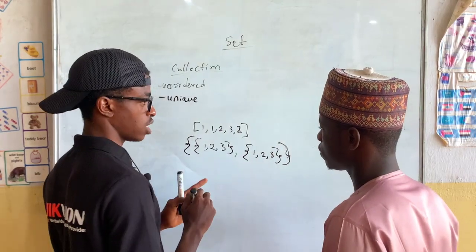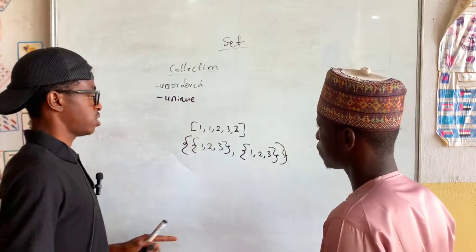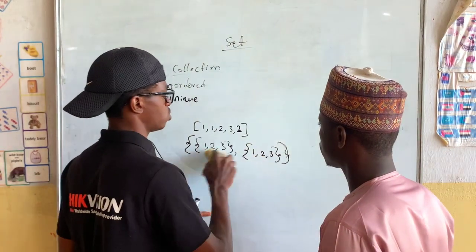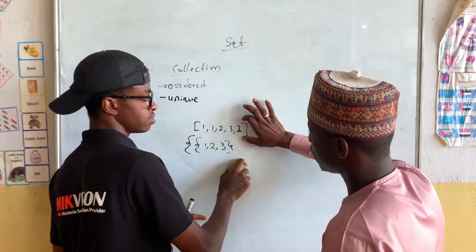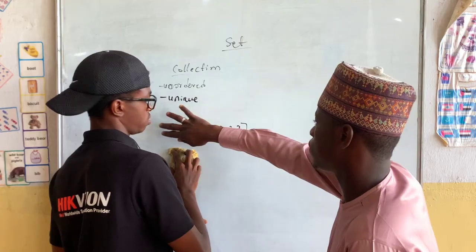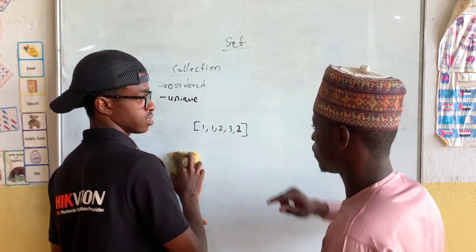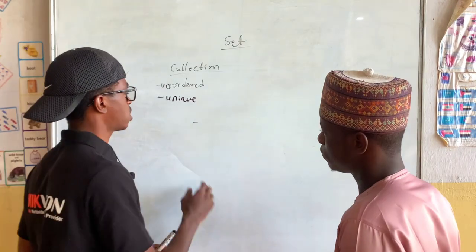No, it will not allow it. The moment it realizes that they are the same, it will remove the other one and keep only one. So set is unique. In a list, you can create two identical lists like that. List is not unique. You can put any kind of element you want.